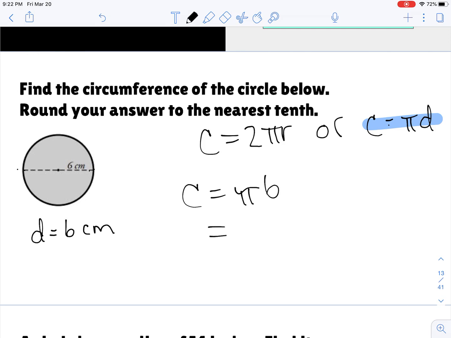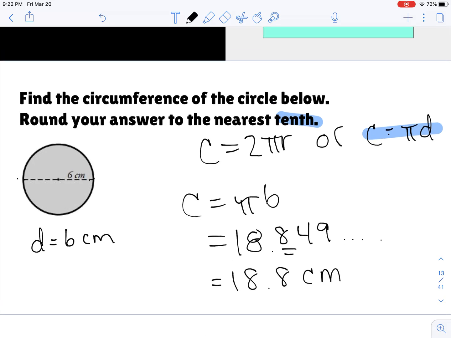We get that it equals 18.849, and it goes on and on because we know that pi has so many values in there. We want to round to the nearest tenth, so the tenth place is just one place, okay? So this would be 18.8, and it's not just 18.8, it's 18.8 centimeters.